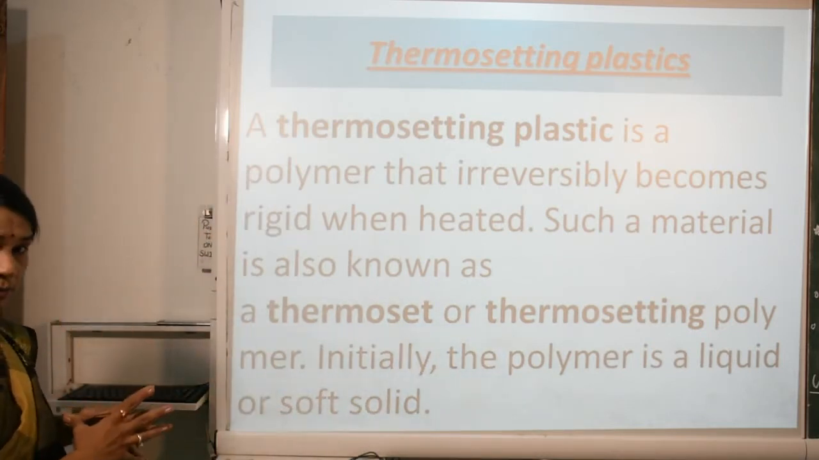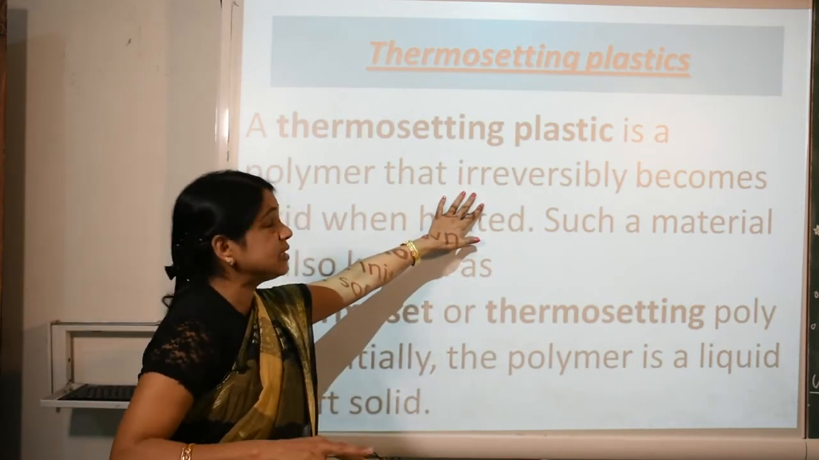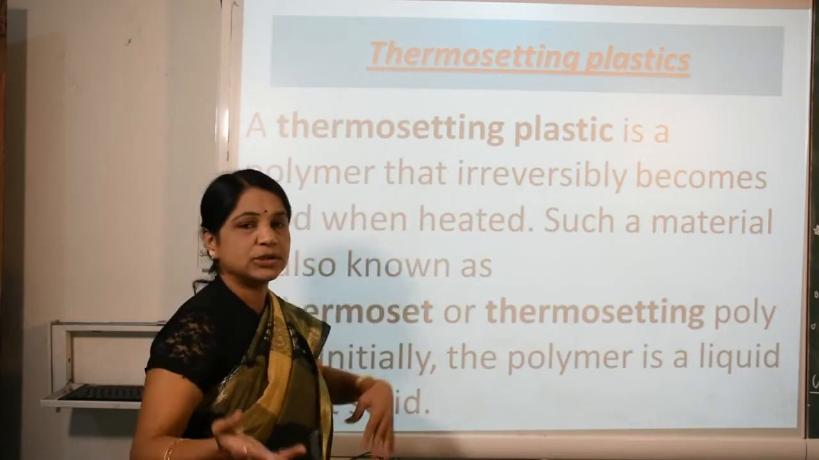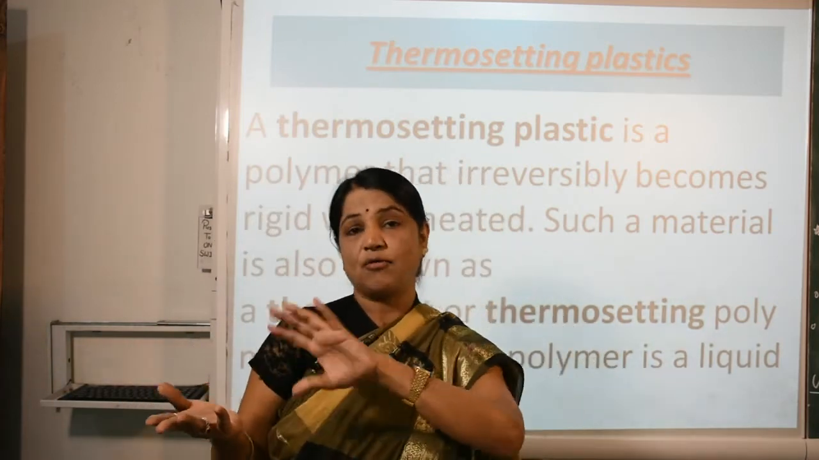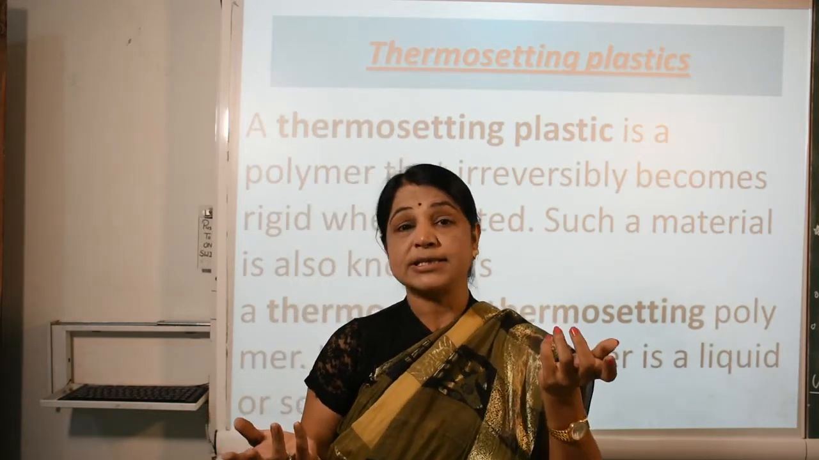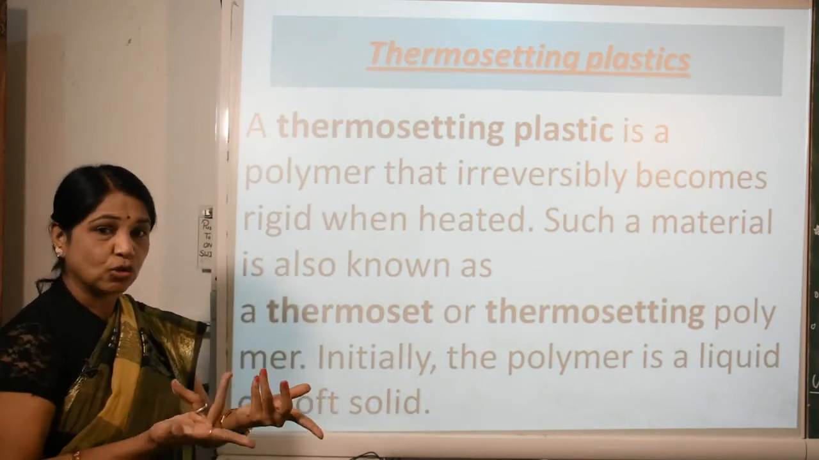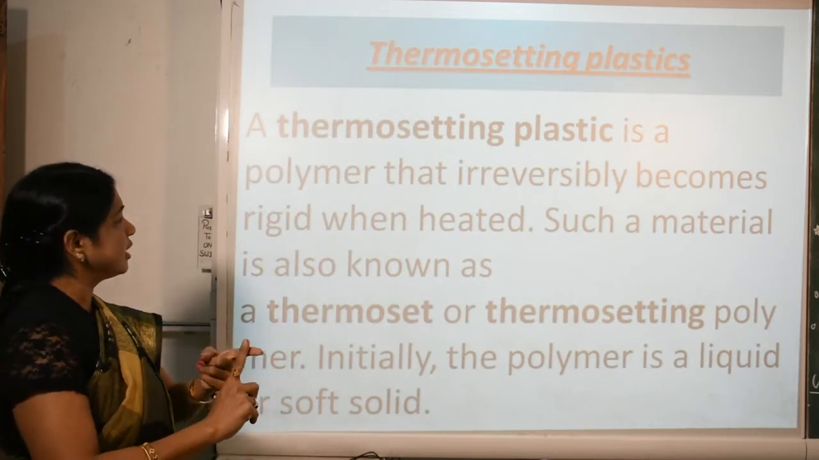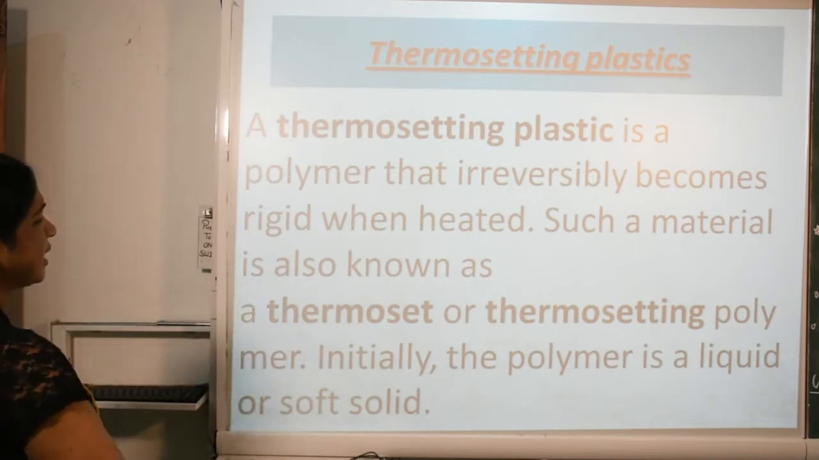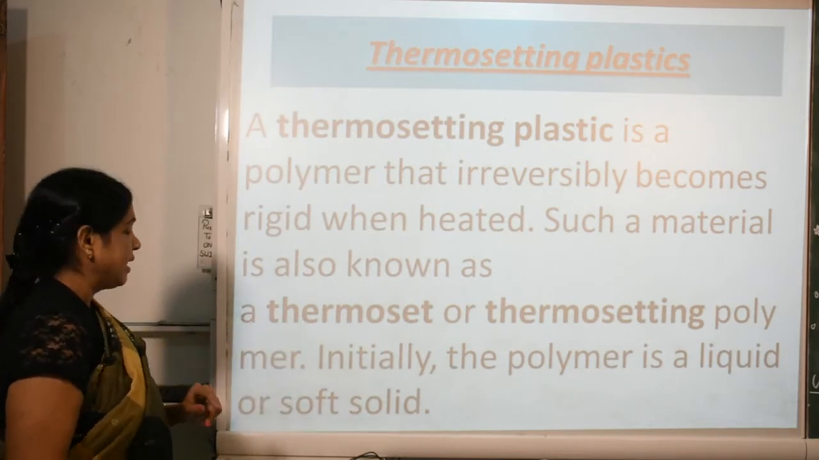Thermosetting plastic is a polymer. It is irreversible, not reversible. It means it cannot change from one shape to another shape. Suppose shape A is a glass. If I want to mold it again and turn it into any type of bowl or vase, it cannot be done, and it becomes rigid. That is why it cannot be molded many times or reshaped. Once heated, such a material is known as a thermoset, or thermosetting polymer.